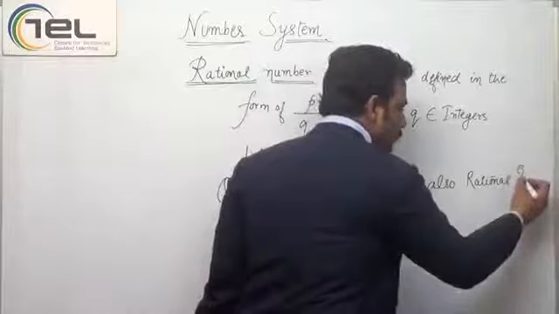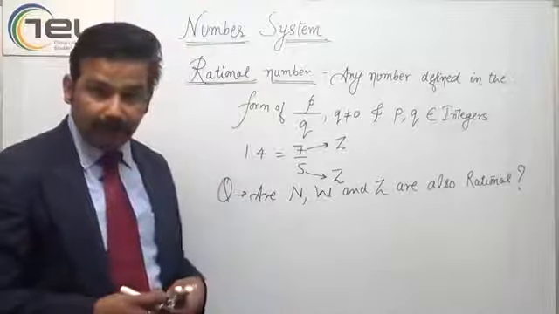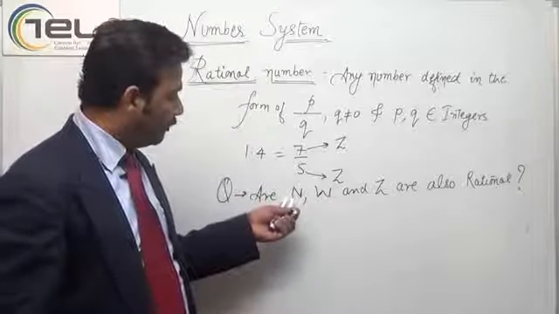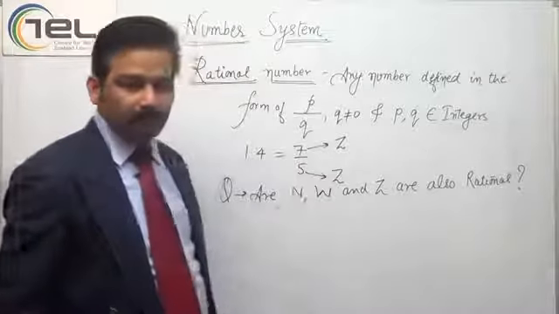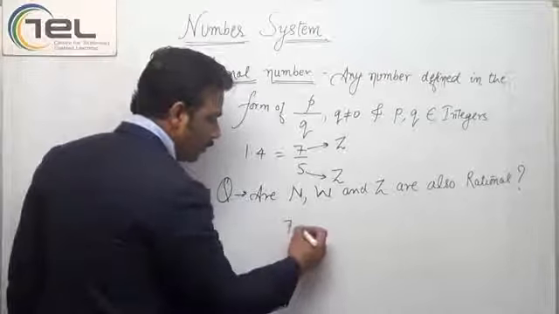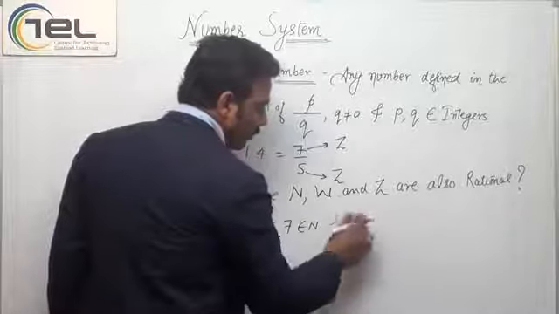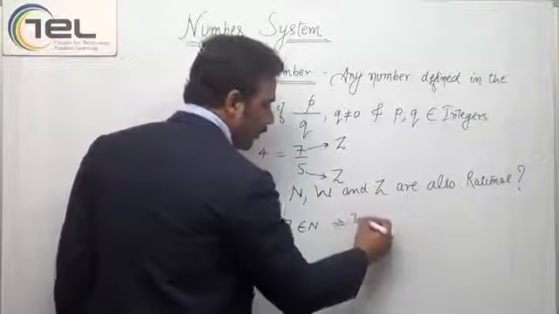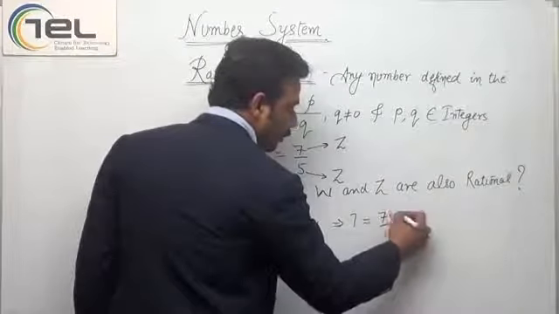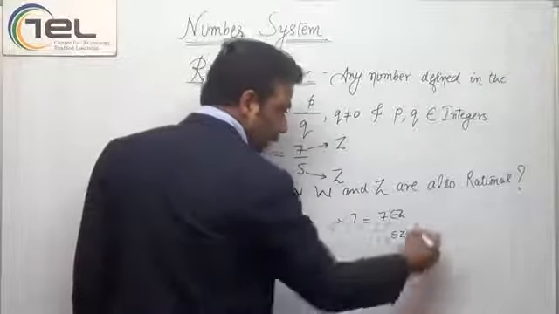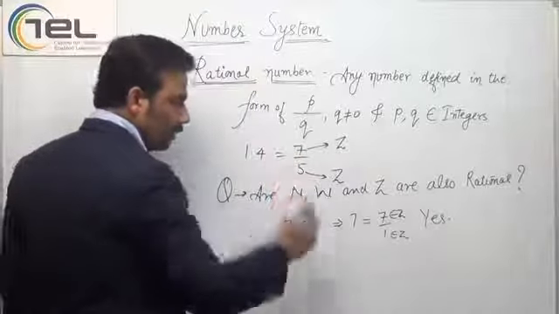The answer should be yes if I am able to represent N, W and Z in the form of P by Q. Let's say 7 is a natural number, 7 belongs to N. Can I write 7 as 7 over 1, where 1 belongs to integers too? Yes, so natural numbers are also part of rational numbers.